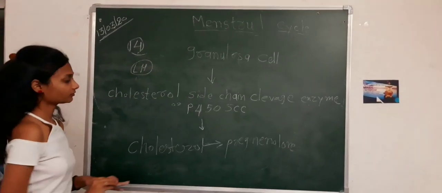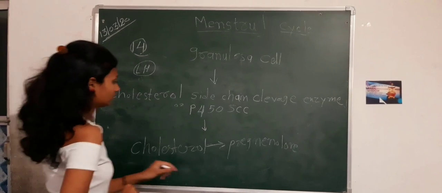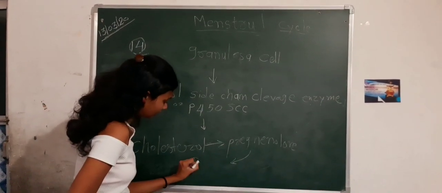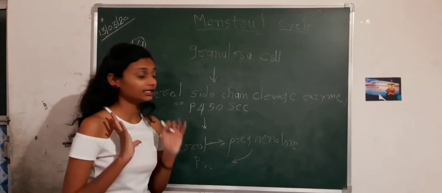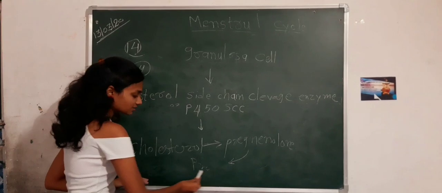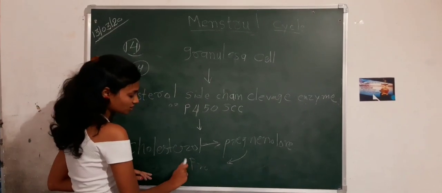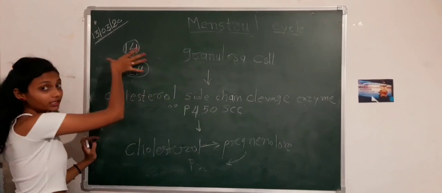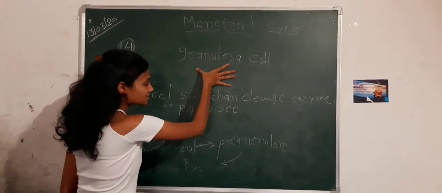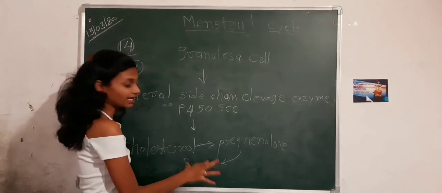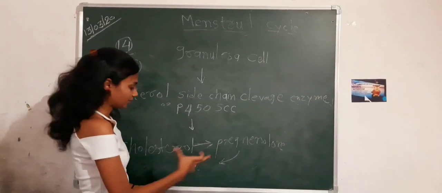Because of pregnenolone, progesterone level increases, and because of this increasing progesterone, after the 14th day, the granulosa cell will develop progesterone more than the androgen.